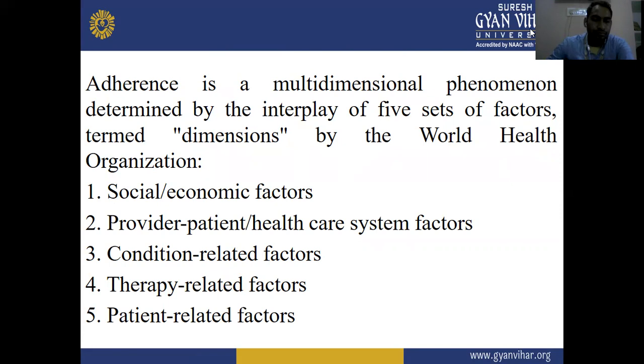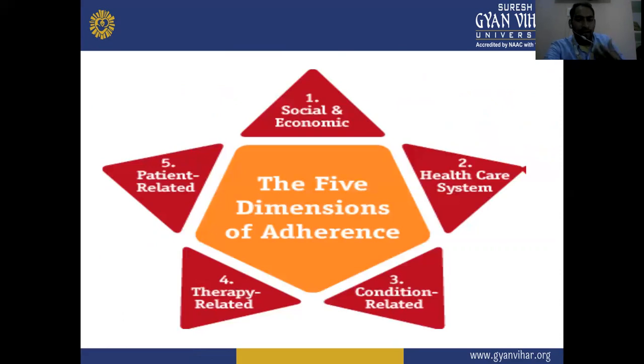The five dimensions of adherence. First, social and economic. Second, healthcare system. Third, condition-related. Fourth, therapy-related. And fifth, patient-related. These are the five dimensions of adherence.